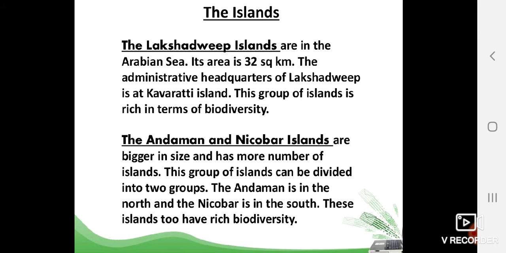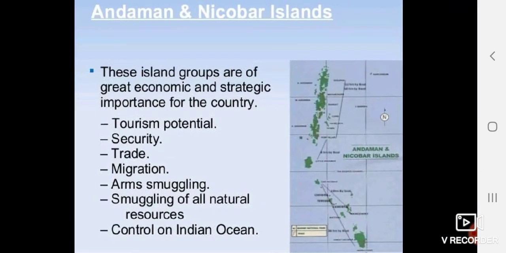If you divide this island group, you can have two groups: Andaman as one group and Nicobar as the second group. Andaman is on the northern side and Nicobar is on the southern side. Both island groups are very rich in biodiversity, meaning flora and fauna.